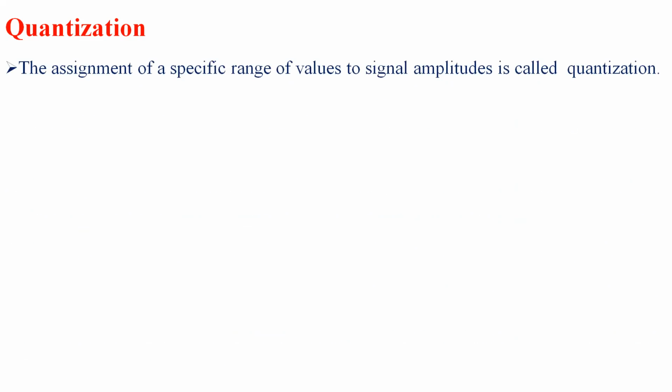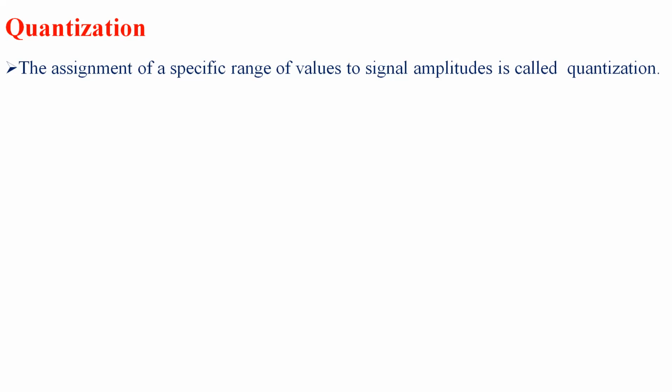In the result of sampling, we obtain a series of pulses with amplitude values between the minimum and maximum amplitude of the signal. So this set of amplitudes can be infinite, with non-integral values between the two limits.